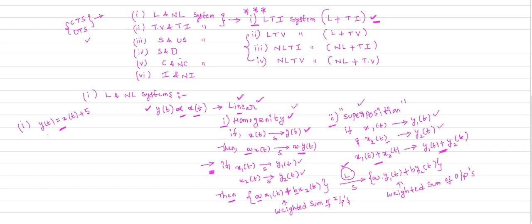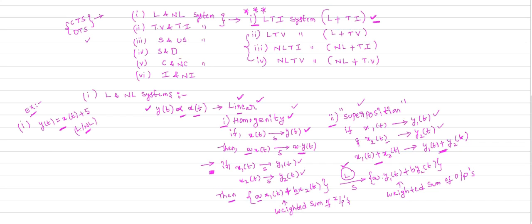So I write the system relationship here. Example, to check the linearity and non-linearity nature of the system, just consider this example. Suppose the system is described by this relation, y of t equal to x of t plus 5. Check whether the given system is a linear system or a non-linear system.